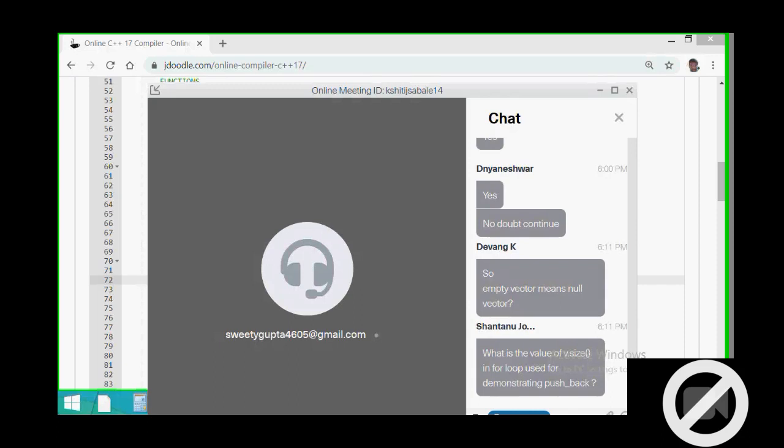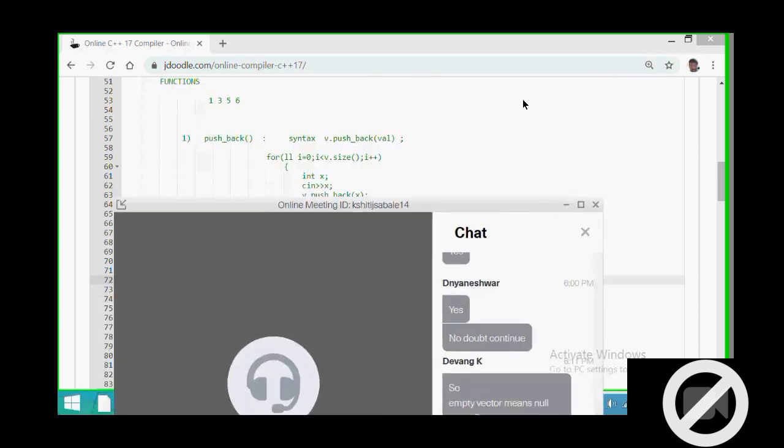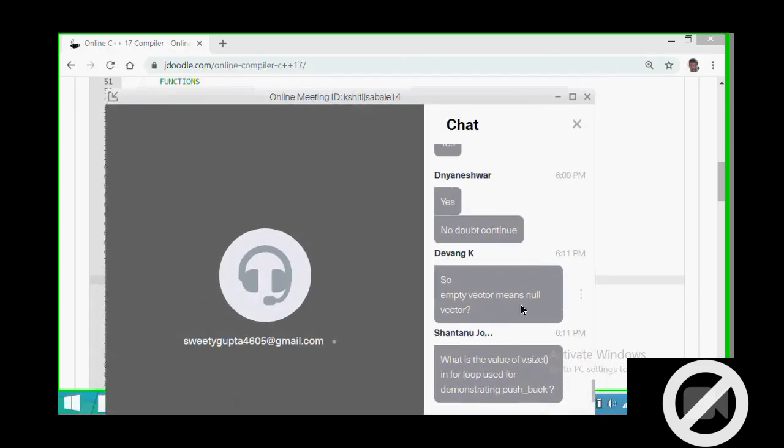What is the value of v dot size? All of this is for demonstrating pushback. Initially, we have not given any particular value to the vector, so you will get confused: if we don't know the size, where will we stop? It will continue until we give the input.